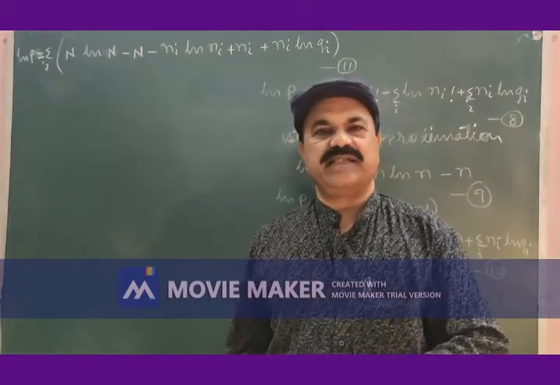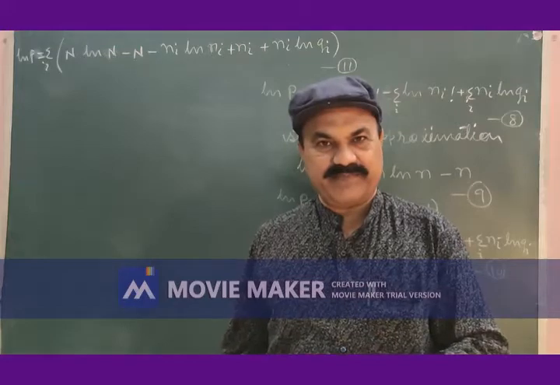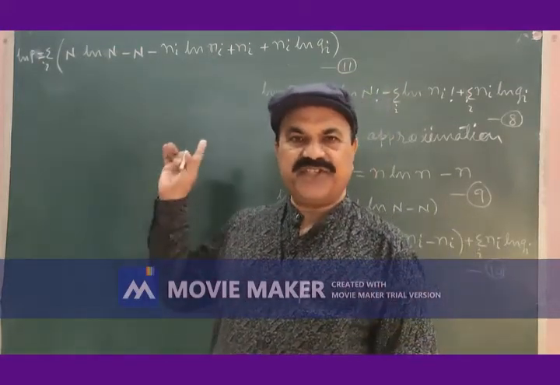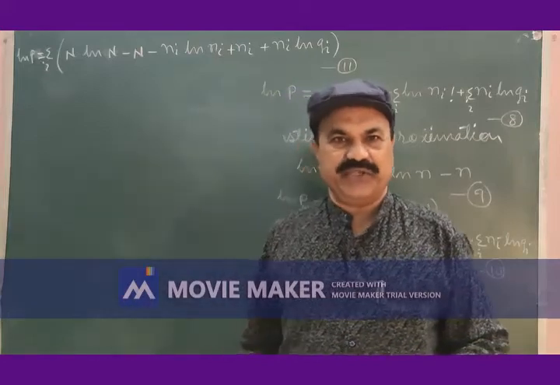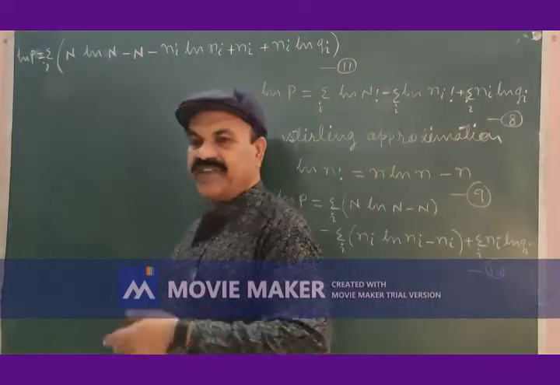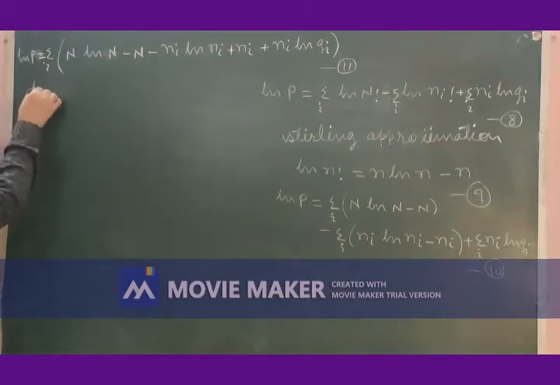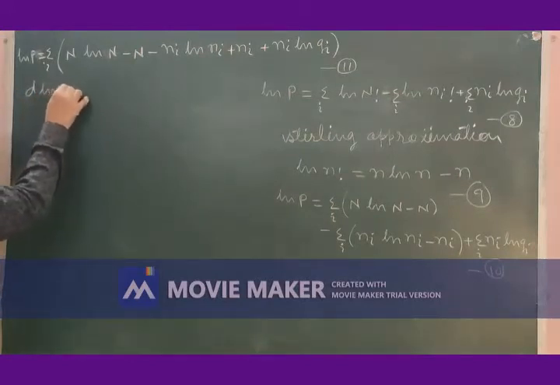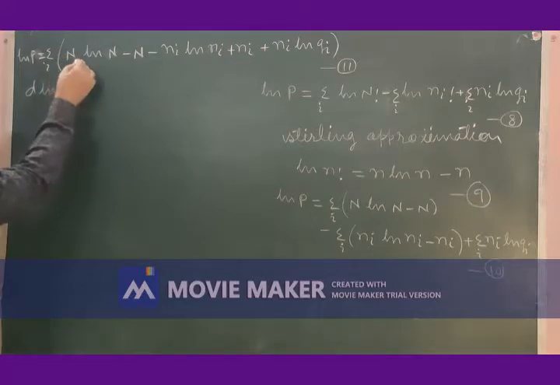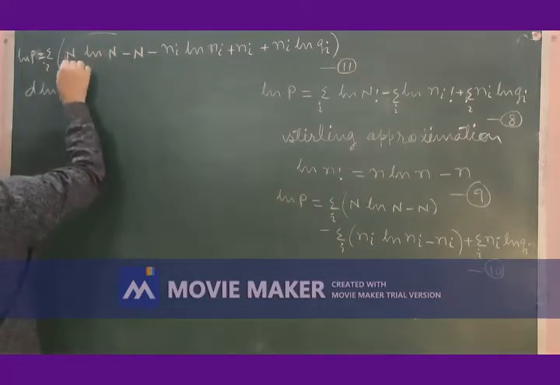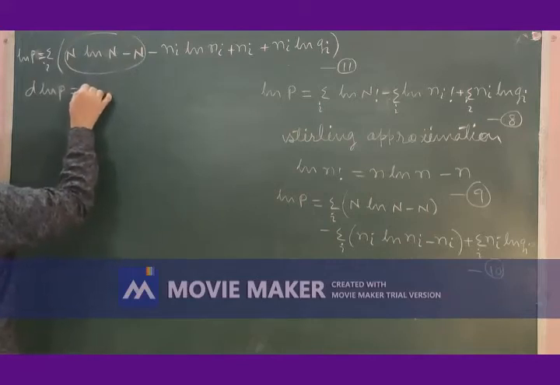So we assume that P is maximum, and for this P to be maximum, differentiation of equation 11 should be 0. So let me differentiate equation 11. N constant, Ln constant, n constant. So differentiation of these terms will simply become 0.